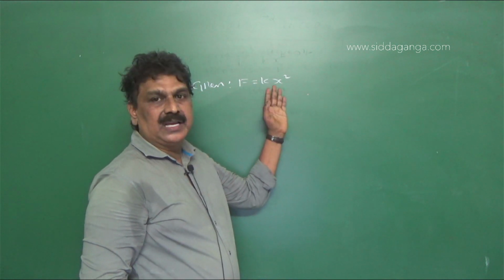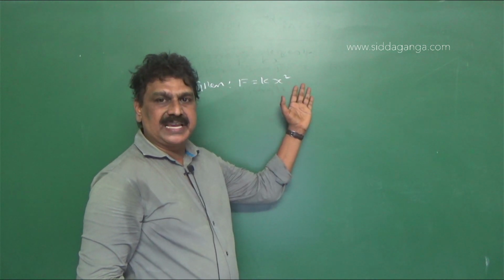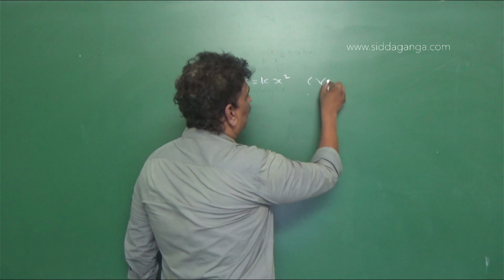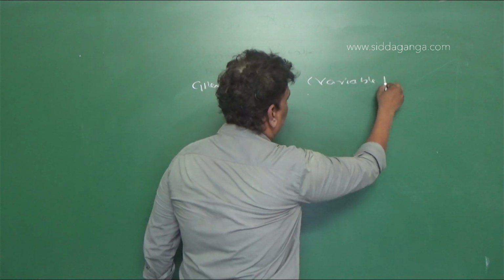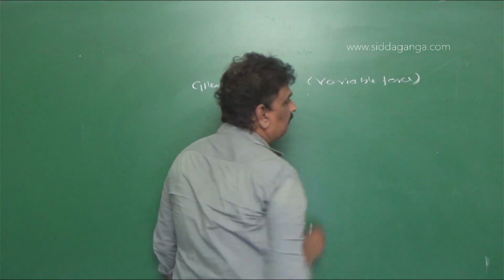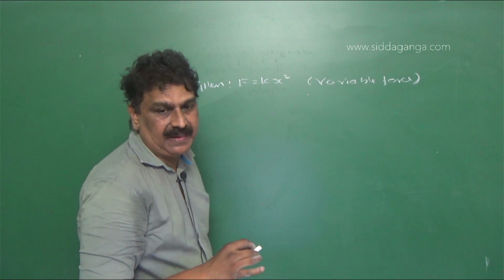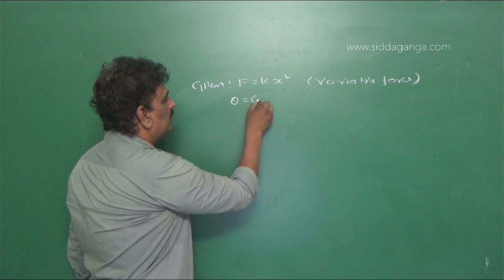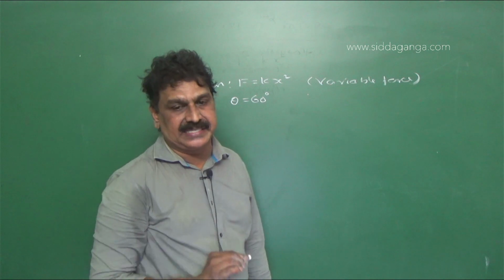So as the body moves, the force changes with respect to x. So that means the force is a variable force, a varying force acting on the body, and it acts at an angle theta is equal to 60 degree with the x-axis.